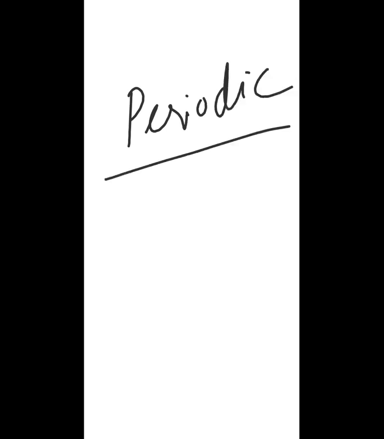The periodic table is something where we have arranged elements in a specific manner. For example, there is sodium, magnesium. We have discovered so many elements, and they were not organized before. The periodic table is something in which we have organized all the elements in a specific order.